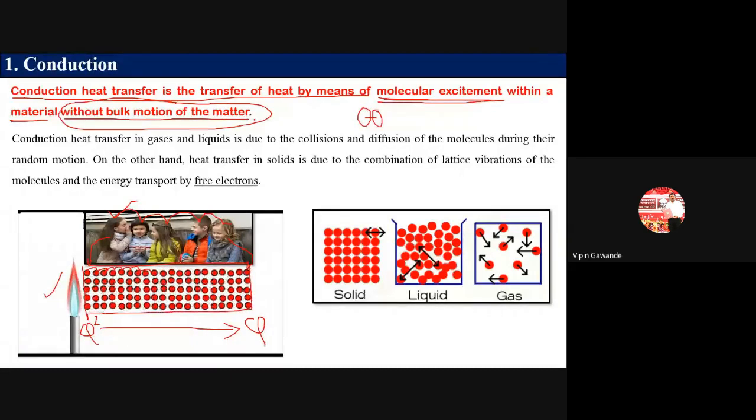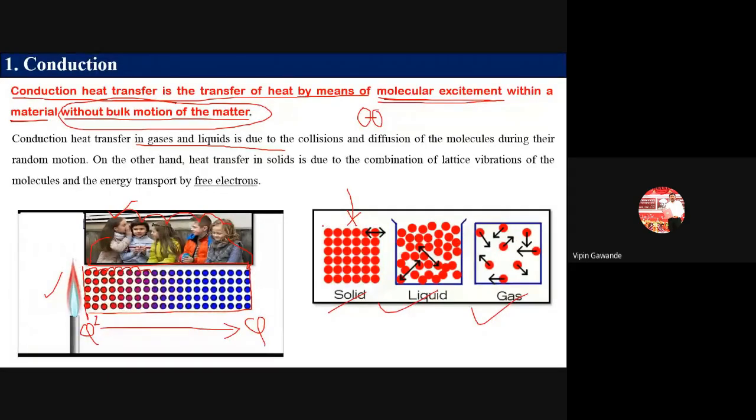This is very important. They are not moving from their place, but they remain at their place, and they are transferring the heat from one molecule to another molecule. Okay, and conduction occurs in the gases, liquids, and solids. It occurs in all, but in solids the conduction is more as compared to the liquids and the gases.